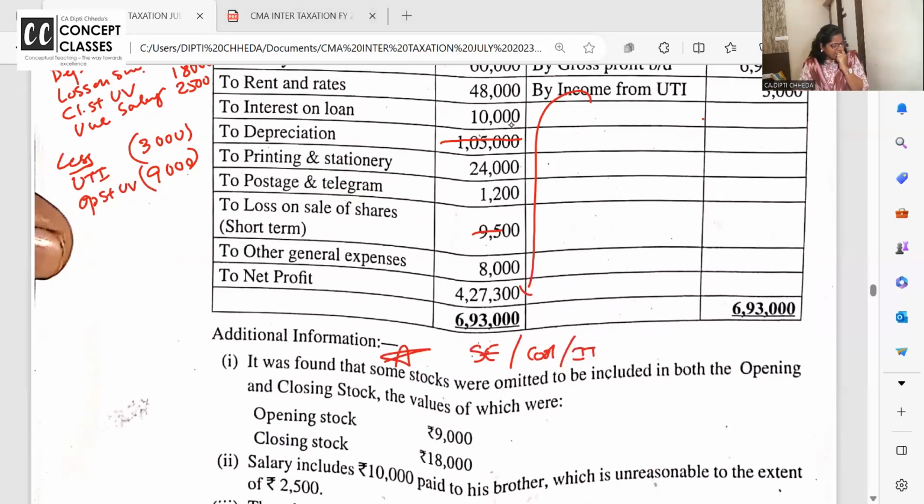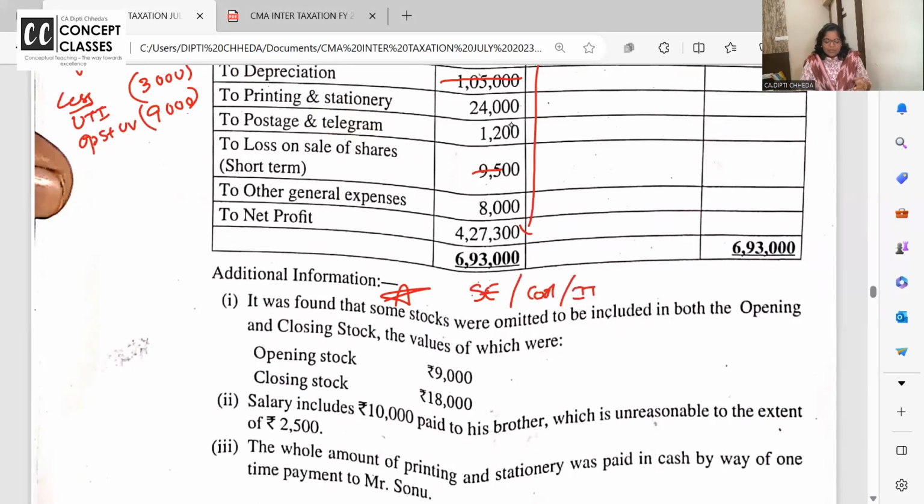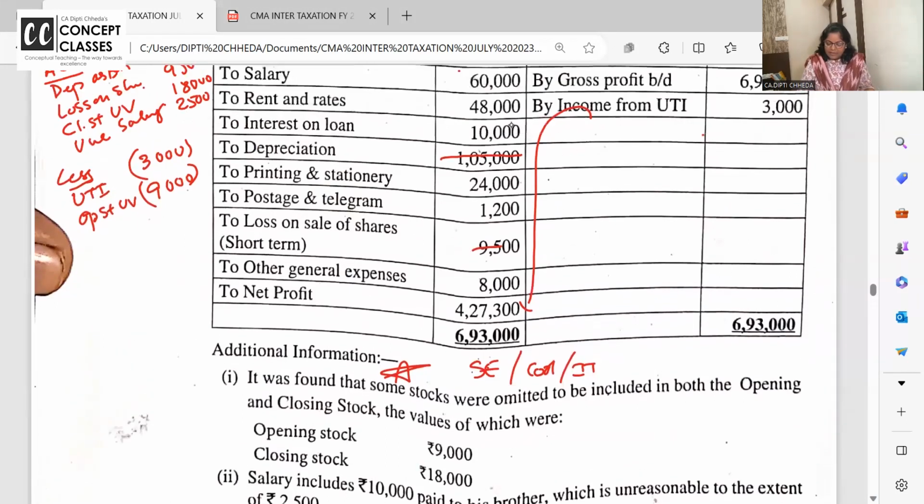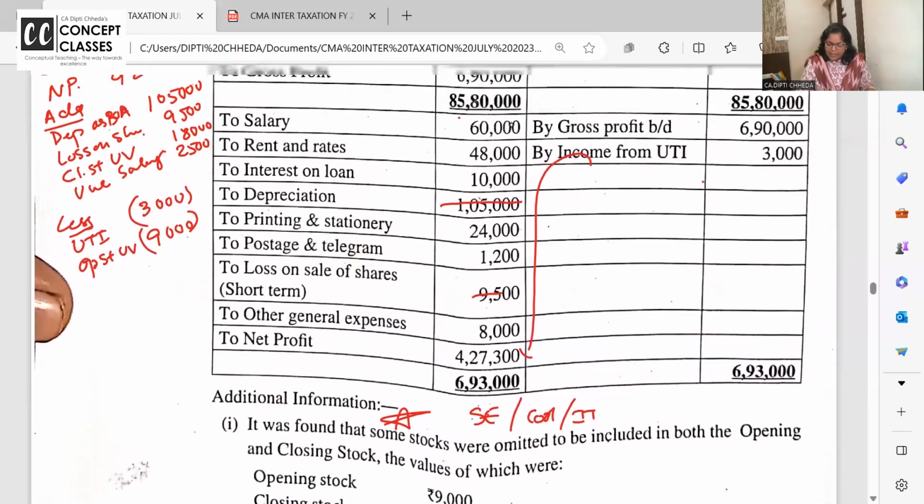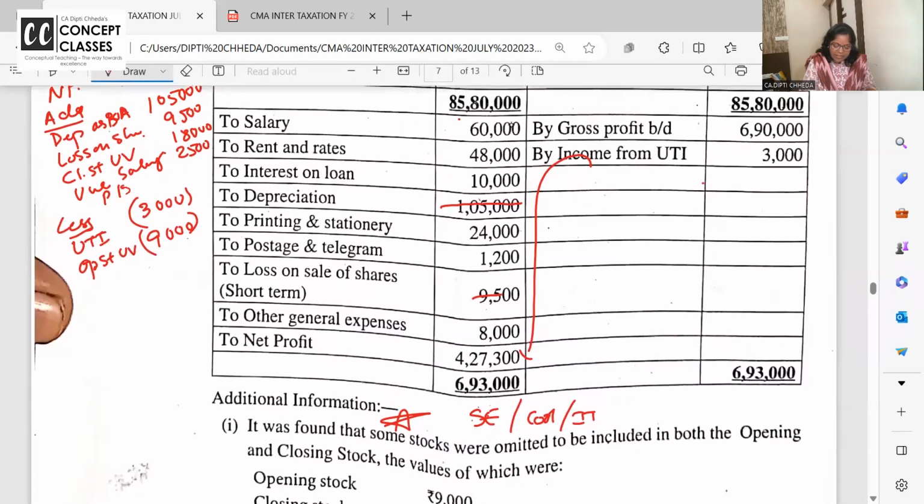Transport related expenses where it is allowed 35,000. बार बार आज कहीं कुछ कैमरा का डिस्टरबेंस हो रहा है, तो ठीक है, चलो चलता है. So how much will you add back? Printing and stationery 24,000 पूरे का पूरा.